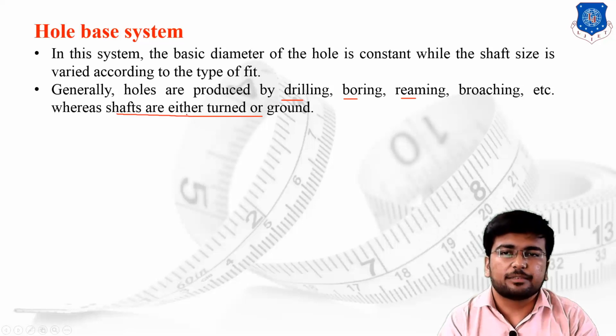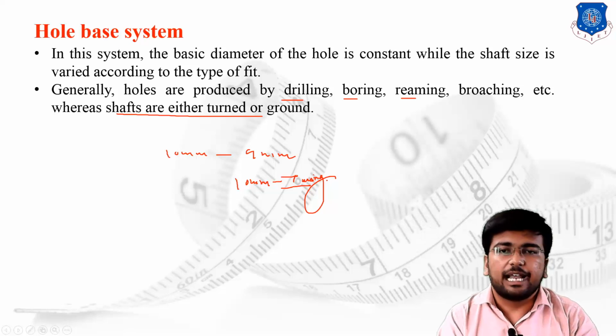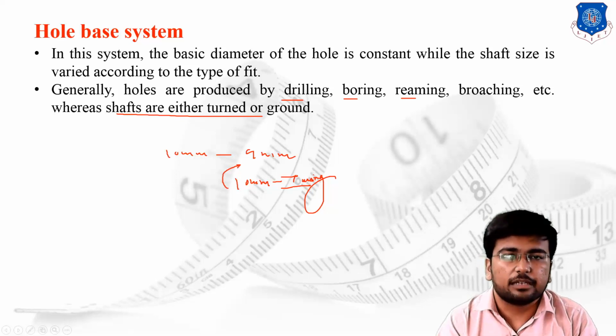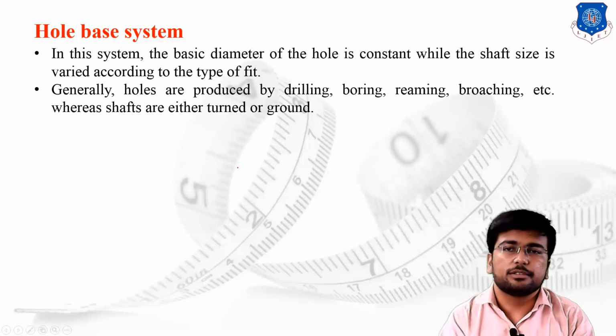As I have told you, suppose I have to drill a hole of, let's say, 10 mm, and the requirement of the shaft is, let's say, 9 mm. Then what am I supposed to do? I will take the shaft of 10 mm and then perform the turning operation on the lathe. By taking the turning operation on the lathe, I will simply reduce the diameter of the shaft from 10 to 9 mm by removing the material layer by layer. Then once I achieve the 9 mm shaft, I will simply make a mating, or an assembly, between the hole and the shaft. This is known as the hole based system.